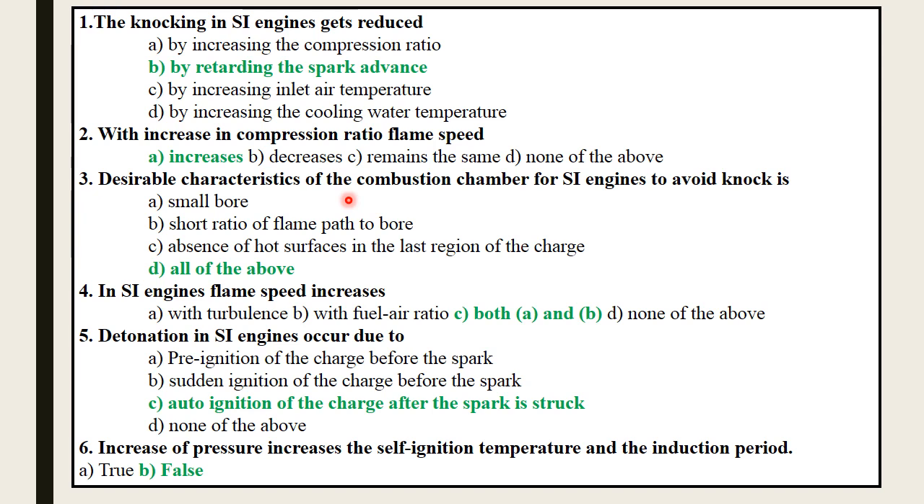Let's discuss the third: desirable characteristics of the combustion chamber for SI engines to avoid knock. Options are small bore, short ratio of flame path to bore, absence of hot surfaces in the last region of the charge, and all of the above. The correct option is all of the above. Small bore, short ratio of flame path to bore, and absence of hot surfaces in the last region of the charge are all correct options.